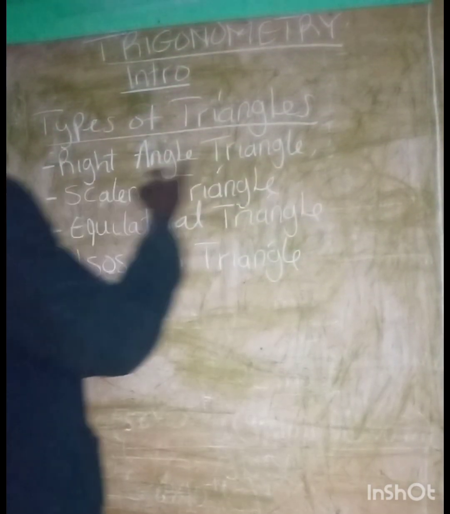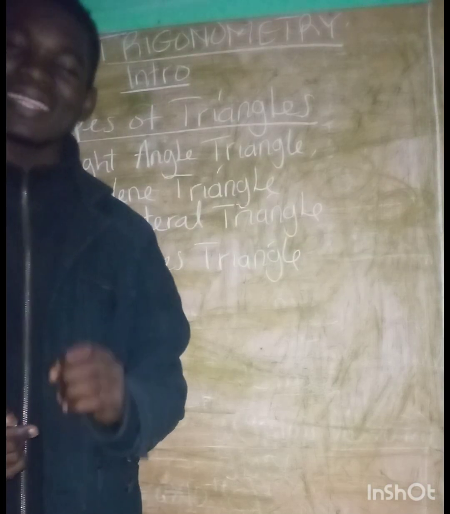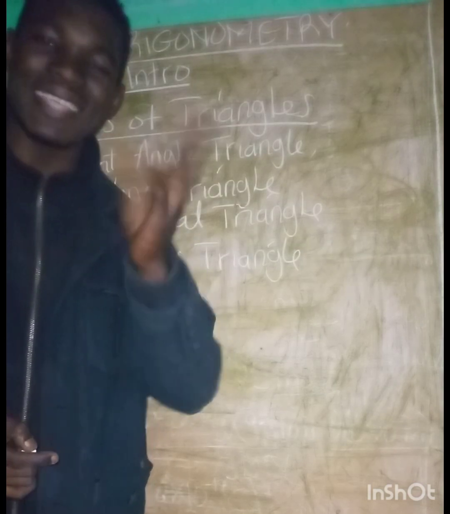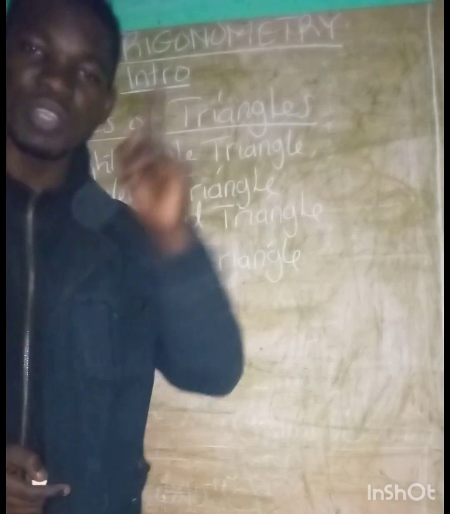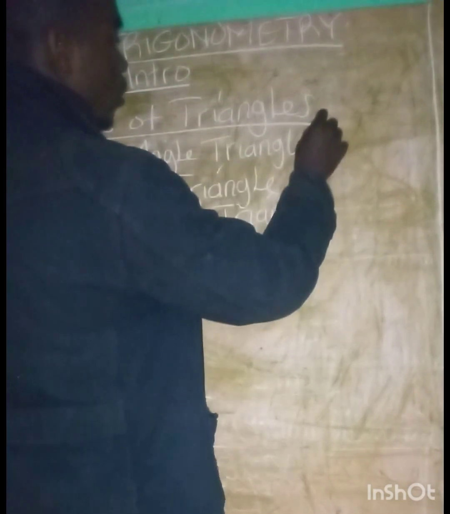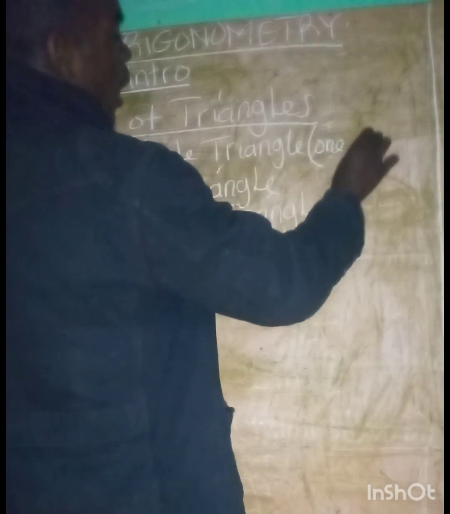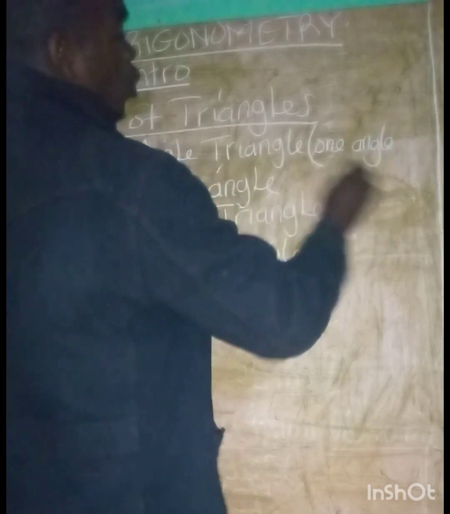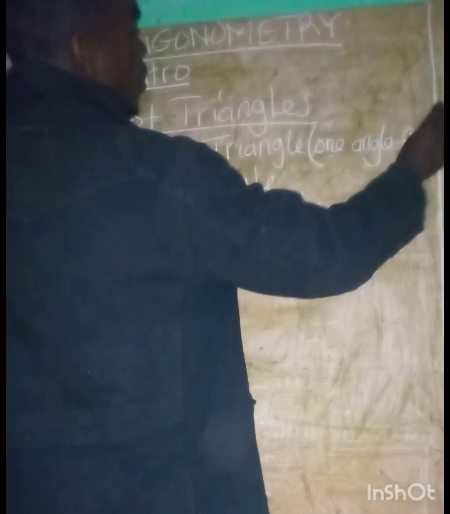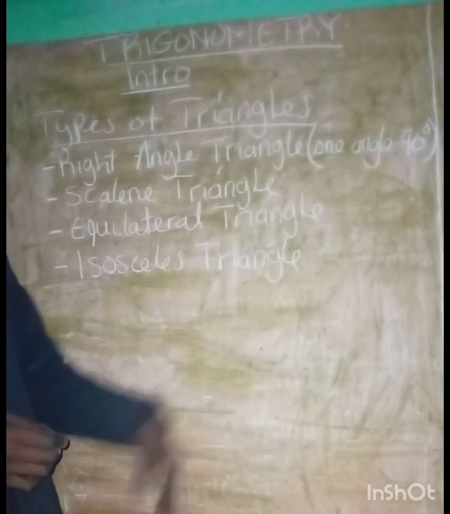A right angle triangle is a triangle that has one of its angles being 90 degrees.